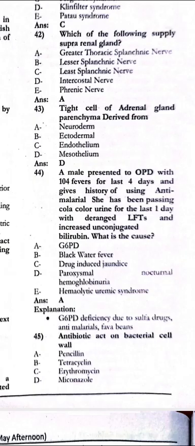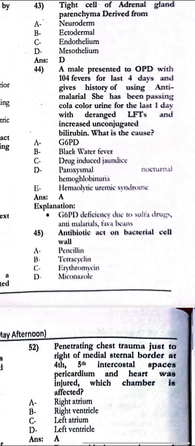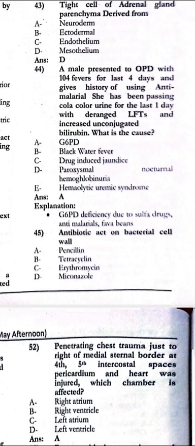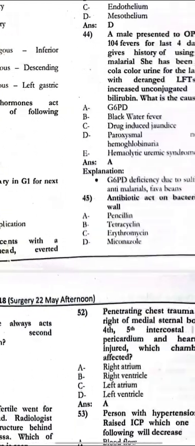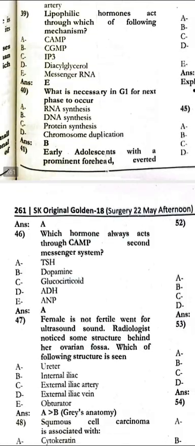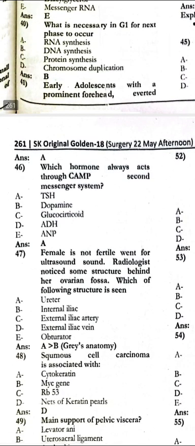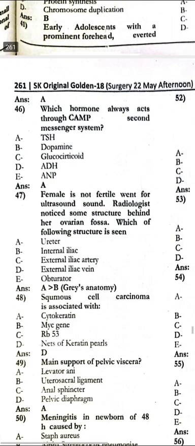LFTs increase unconjugated bilirubin. The cause is G6PD. Antibiotic that acts on the bacterial cell wall: that is the penicillin. Which hormone always acts through the cyclic AMP second messenger system? That is the TSH. Female is not fertile. Went for the ultrasound. Radiologist noticed some structure behind her ovarian fossa, which of the following structures is seen? That is the ureter.